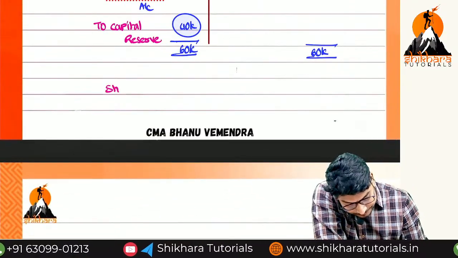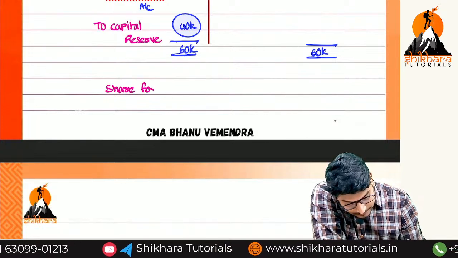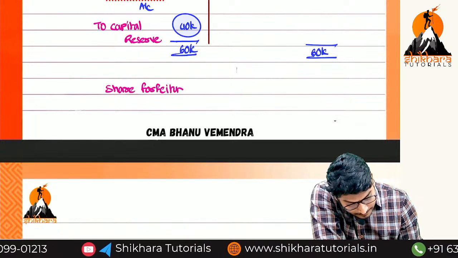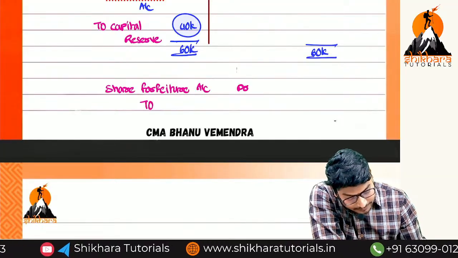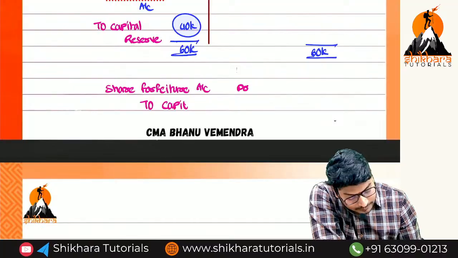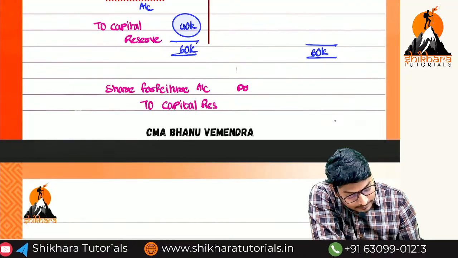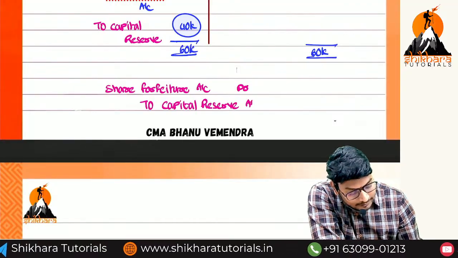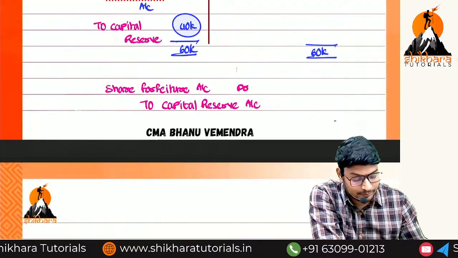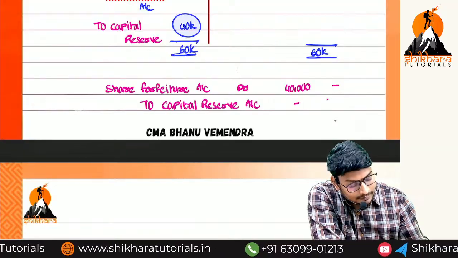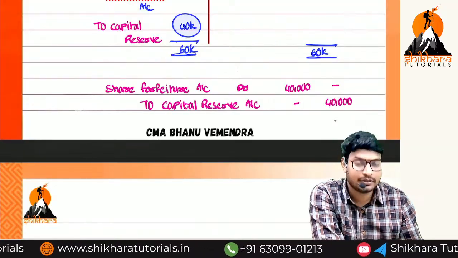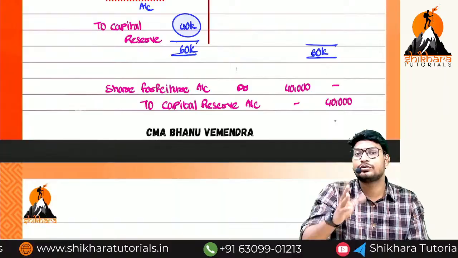Share forfeiture account debited to capital reserve account. Okay, guys. What is the amount, ma? The balance of 40,000.